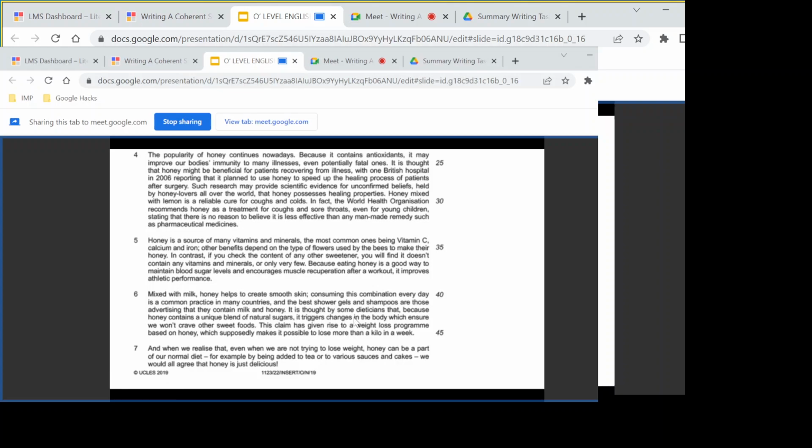It is thought by some dietitians that because honey contains a unique blend of natural sugars, it triggers changes in the body which ensure we won't crave other sweet foods. The claim has given rise to a weight loss program based on honey which supposedly makes it possible to lose more than a kilo in a week.